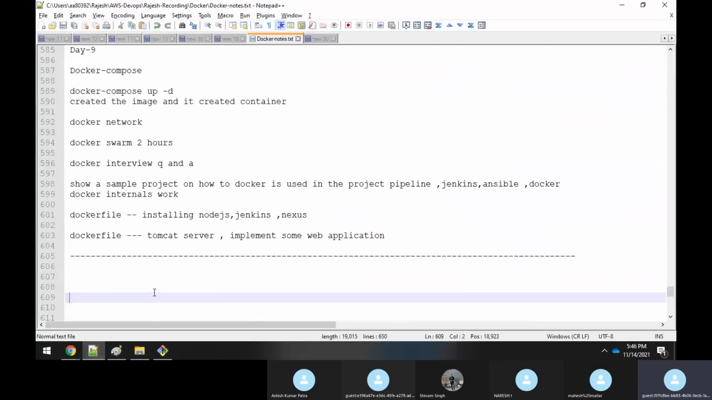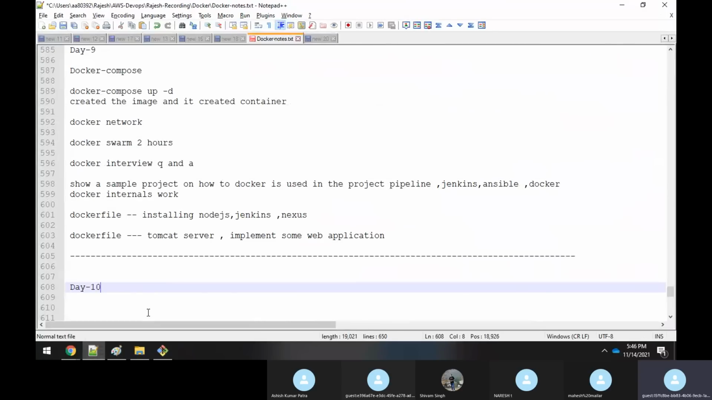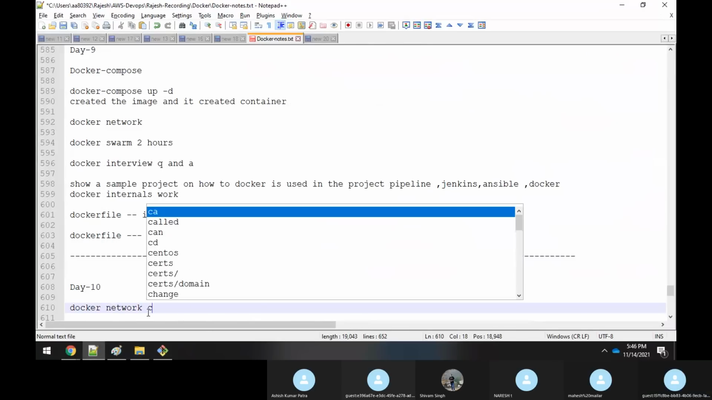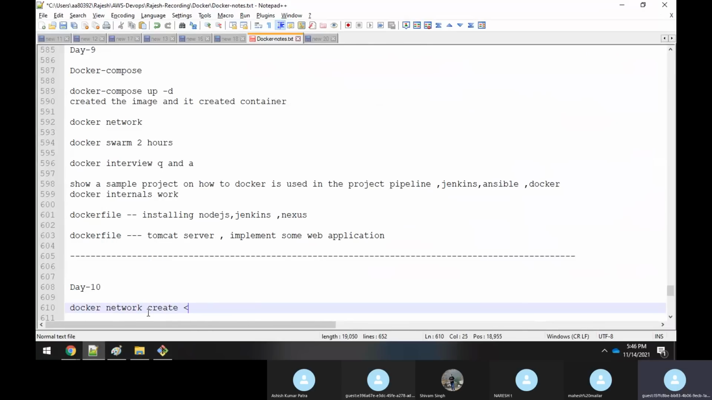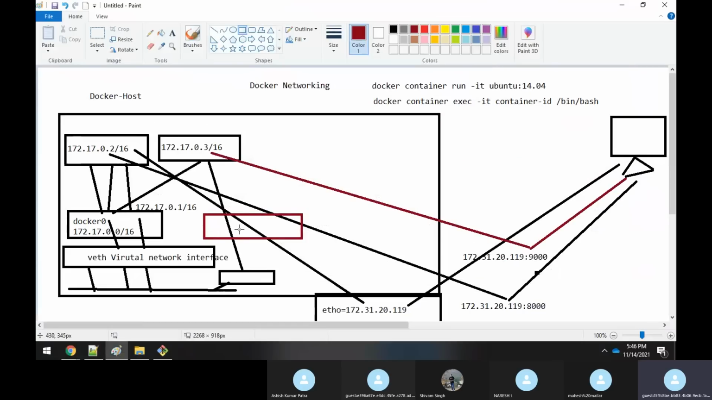So whenever you want to create a new bridge, you have to say docker network create and specify some name. What will happen is that it will create a new bridge, right?